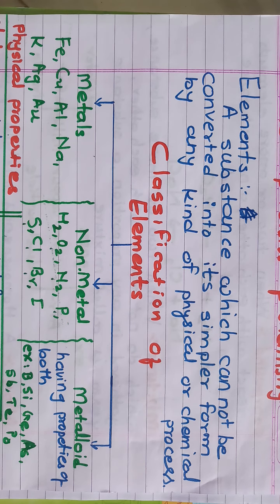In this video we studied element, a substance which cannot be converted into its simpler form by any kind of physical or chemical process. We also studied the classification of element. Now the next term is compound. Let us see what is compound.